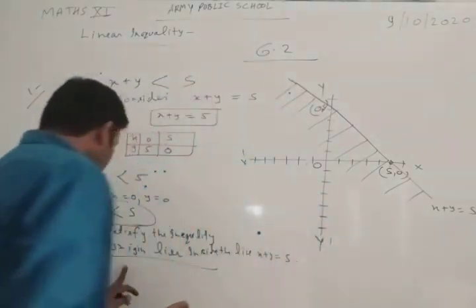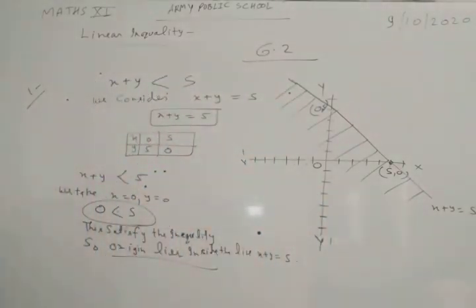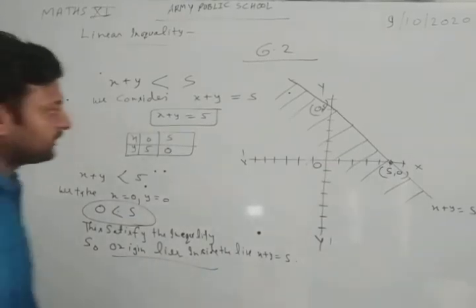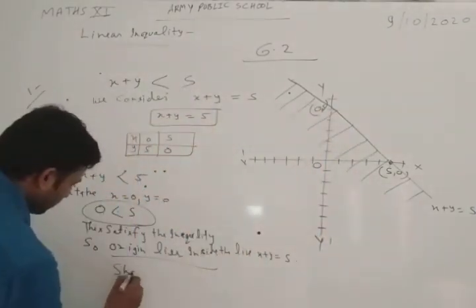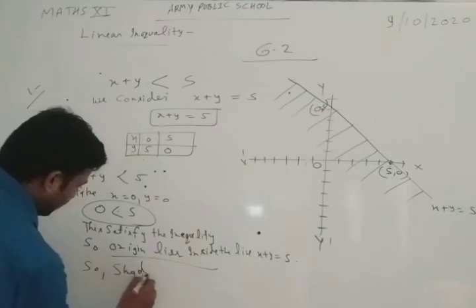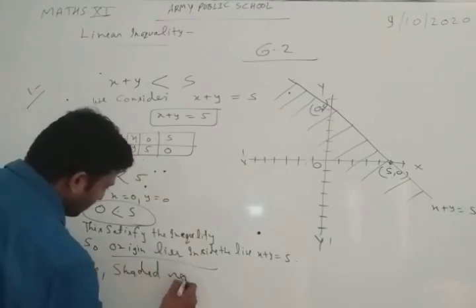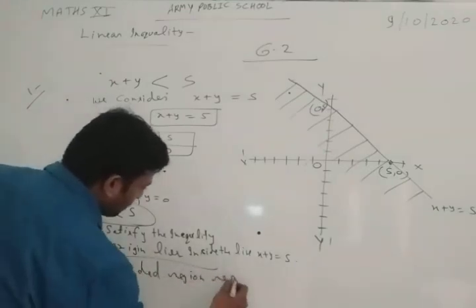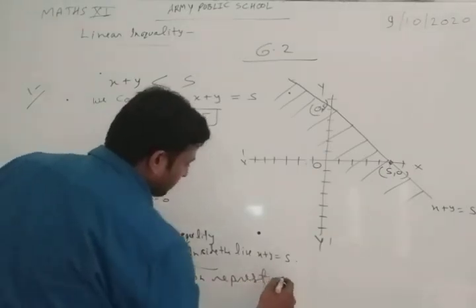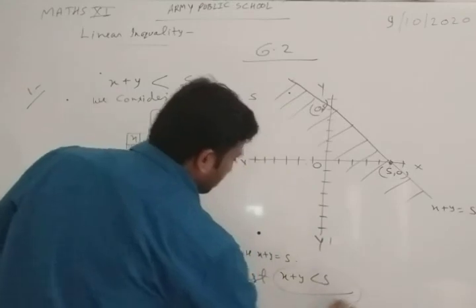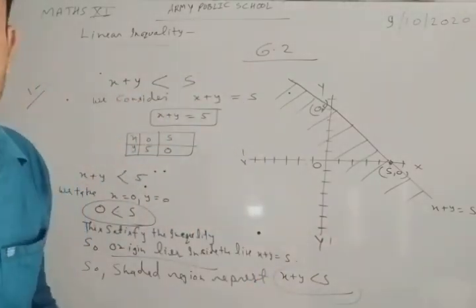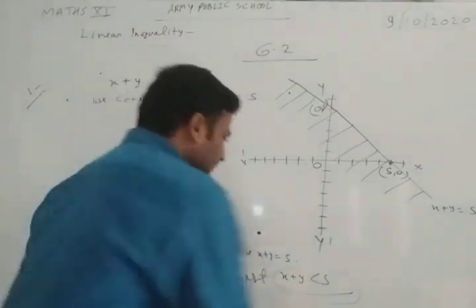Okay. So this region, this shaded region, represents x plus y less than 5. So this shaded region represents x plus y less than 5.